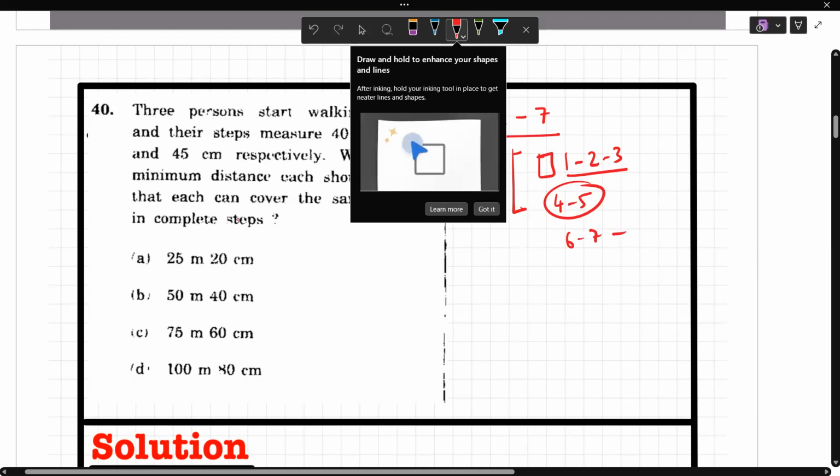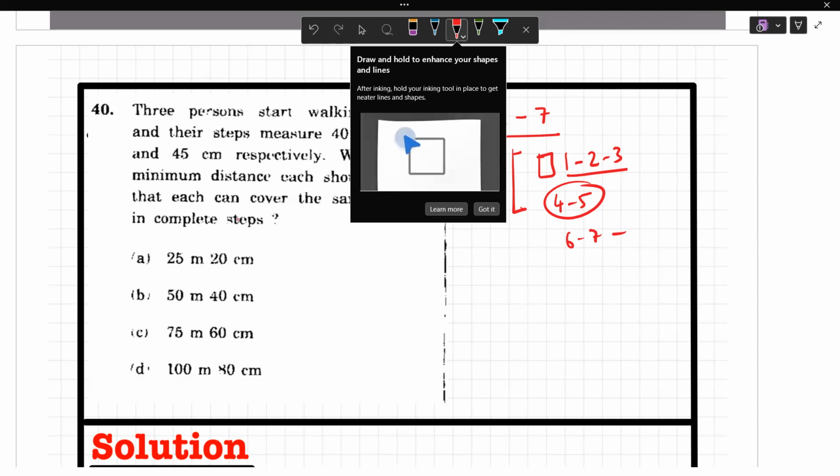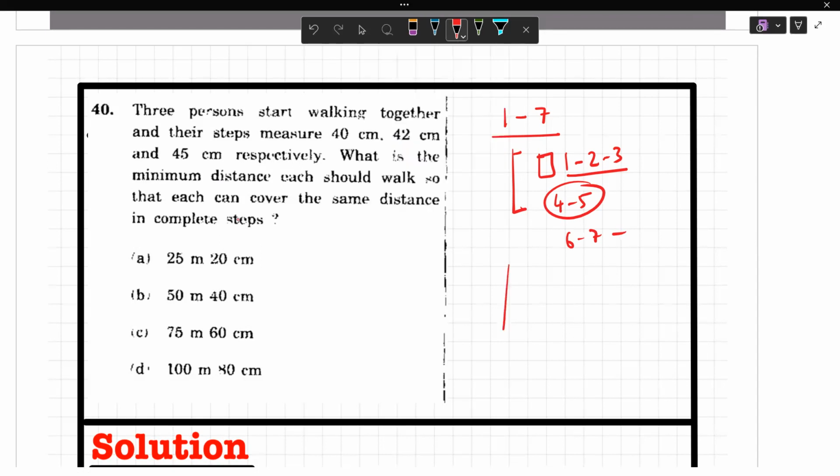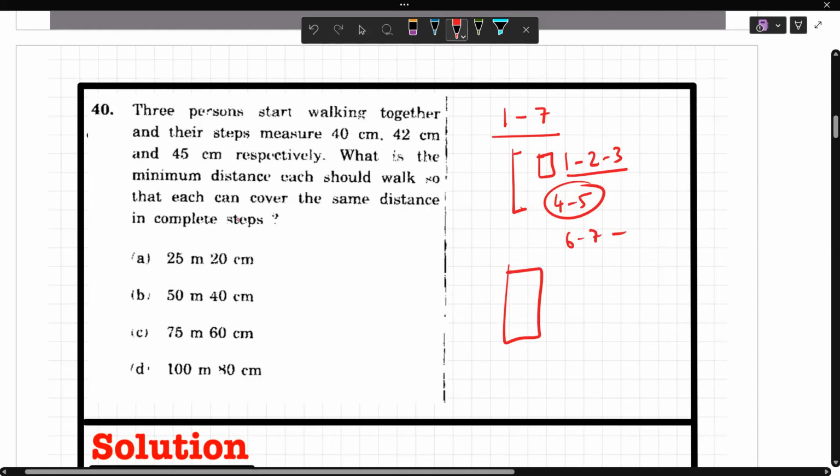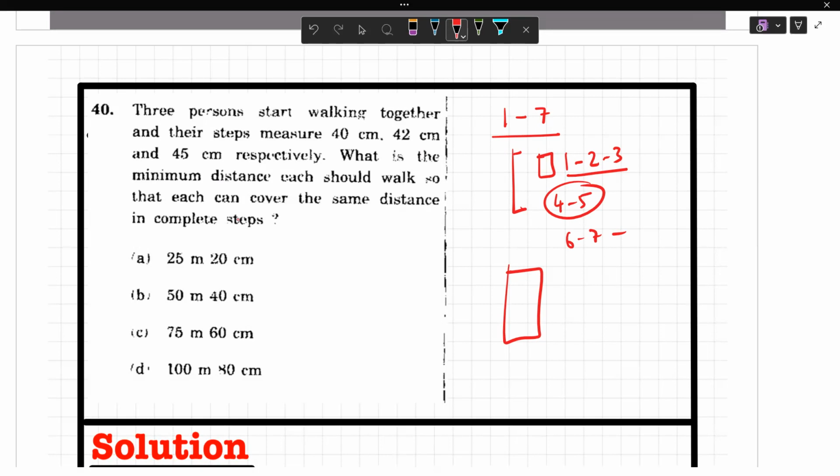Once you come here, you will see that the solutions have been shared with you. Now, you have to check there. This is the method that I have followed, and this is the method that our mentor is sharing with us. You have to check where your lacuna is and what extra you can learn from that. So this will be a learning process rather than just providing you the solution of the question. Got it? So this will be your approach.